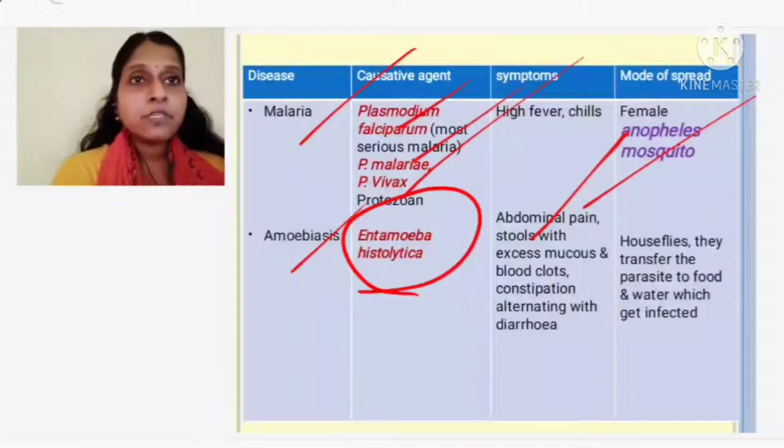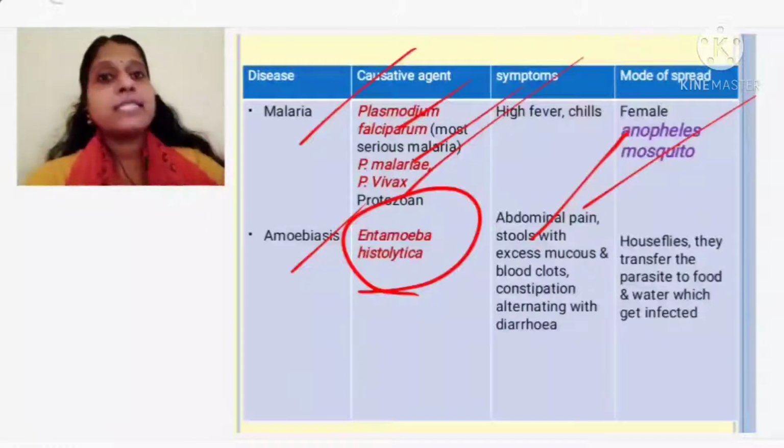If these symptoms appear, then you are suffering from a disease called amoebiasis. Now who is transmitting this disease? The transmitter is the house fly. The common house flies transfer parasites from contaminated food and water. So through contaminated food and water only they help in transmitting the disease from one person to another.